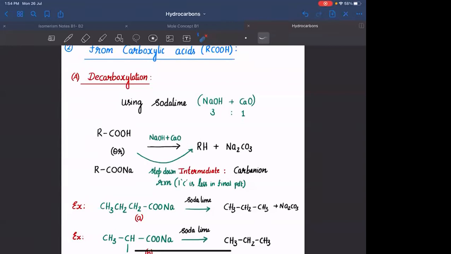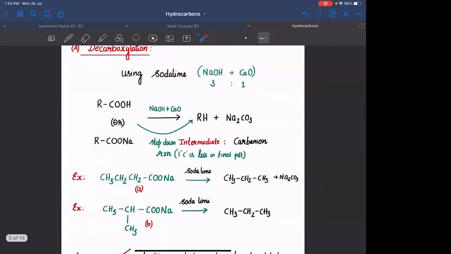So a common question which you can get is, which of the following carboxylic acids can be easily decarboxylated? For that, you need to know the intermediate. You don't need the exact mechanism of the reaction. You just need to know what is the intermediate that is formed. The intermediate in this particular reaction is carbanion.